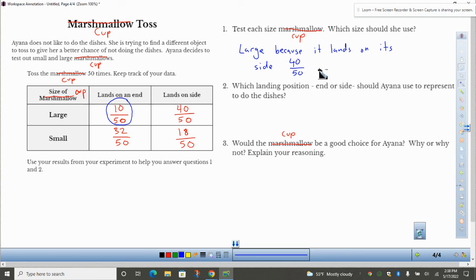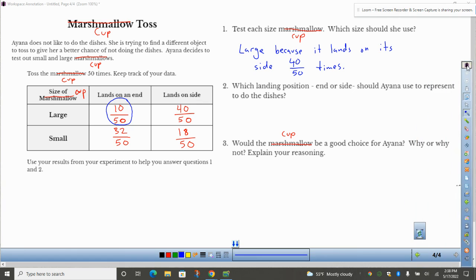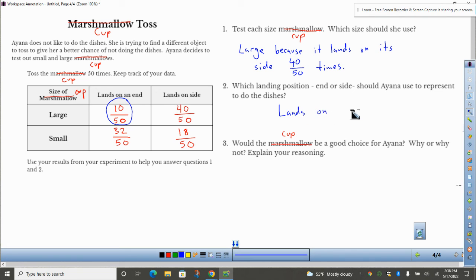Which landing position should she choose to represent her doing the dishes? She would choose lands on an end, because more often than not, it's going to land on its side. If she chooses landing on its end, that would be good for her, because it only comes up about 10 out of 50 times.